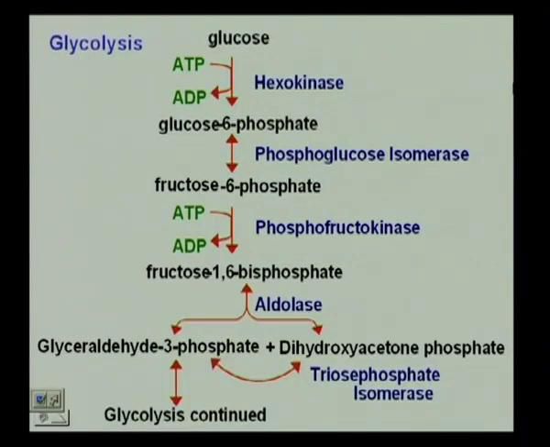Okay. So, if we look at the features actually of hexokinase, this enzyme is inhibited by its product. Now, biochemically that makes absolute sense, because if hexokinase is inhibited by glucose 6-phosphate, then what is it going to do?